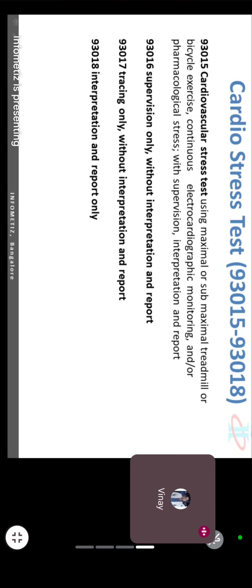Remember, the first code is for both doctor and technician. The second and fourth codes, 16 and 18, are for the doctor. If the doctor is only supervising, 16. Only interpreting, 18.